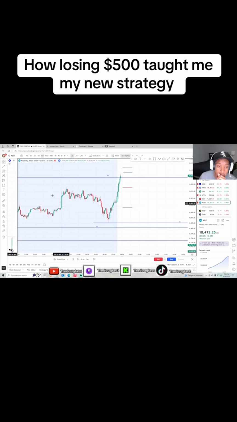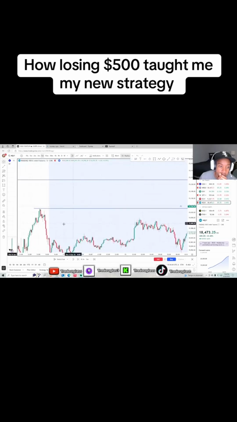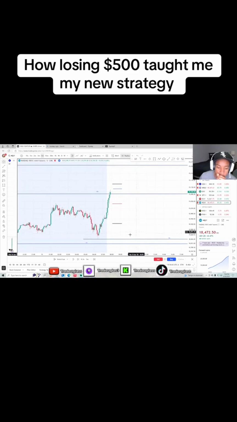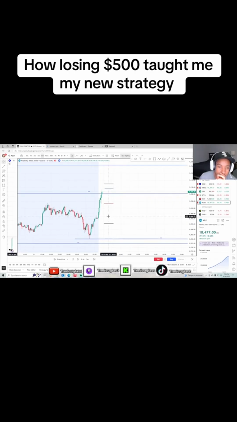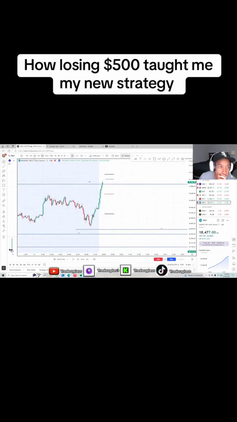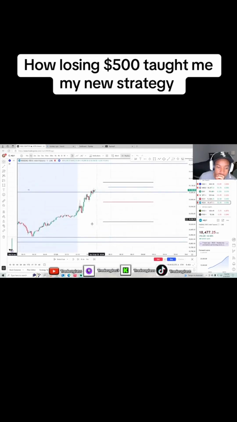We instantly take out buy side liquidity. So I'm looking at this, and let me show you the trade that I did take, but I got scared and closed it. So boom, we come up and take buy side liquidity. I'm looking for sells, and I'm like, okay, what's going on?